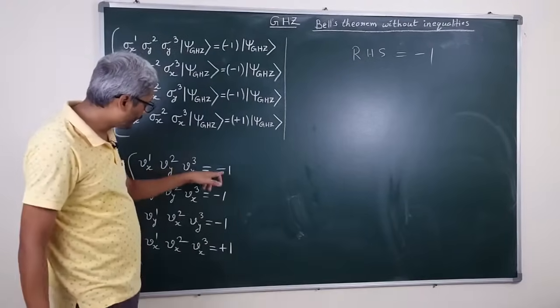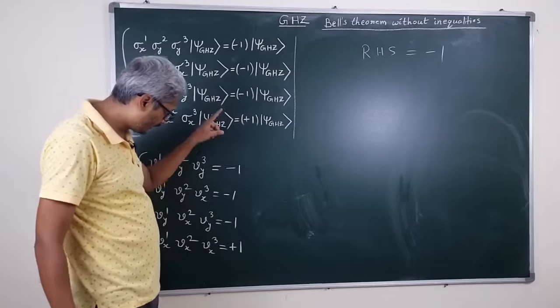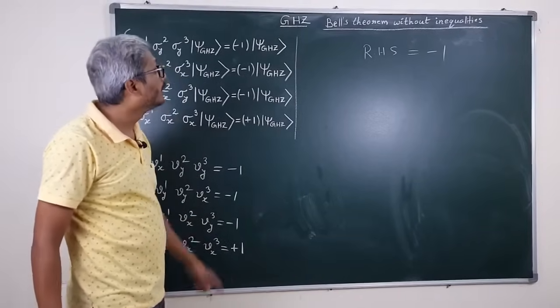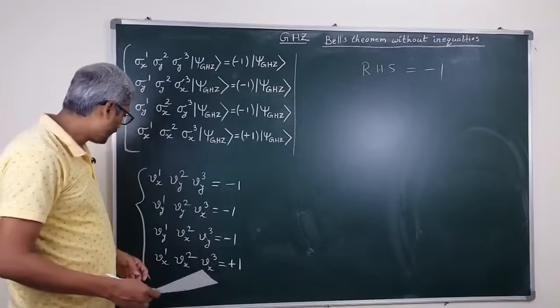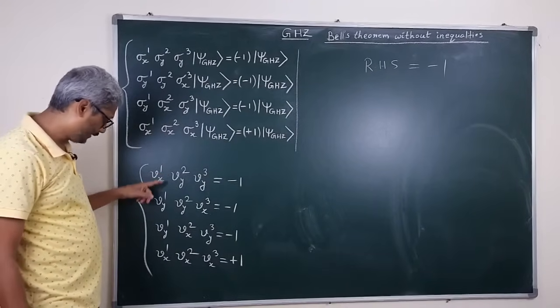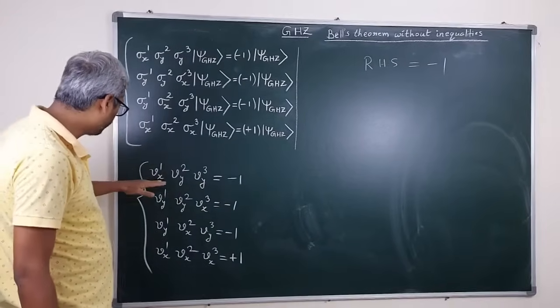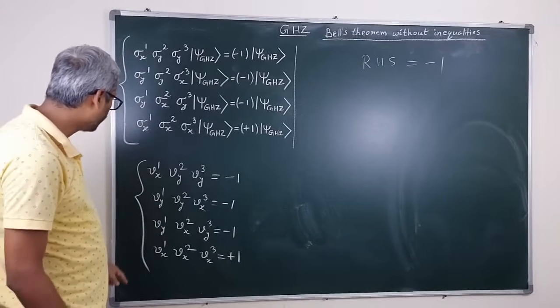So the multiplication of all these values on the right gives us minus 1, and now we multiply the values on the left hand side of these equations.